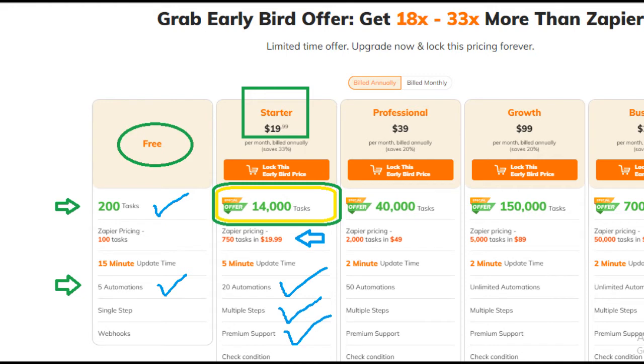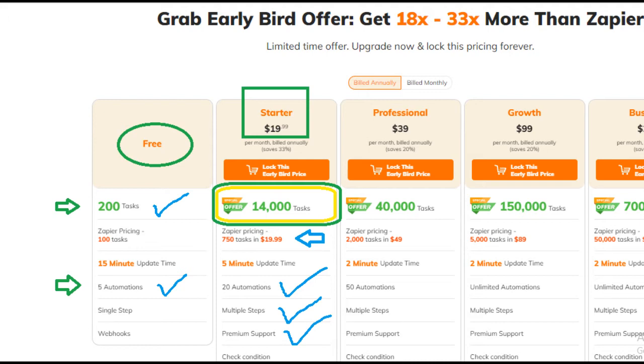So Integrately, which claims to be 18x to 33x cheaper, or maybe less expensive, as compared to Zapier, let us compare their plans. As seen on the integrately.com website, under the pricing section, their free plan claims to offer 200 tasks for free as compared to Zapier, which offers only 100 tasks. And it also says it offers 5 automations. And if I'm not wrong, Zapier offers only one under its free plan.